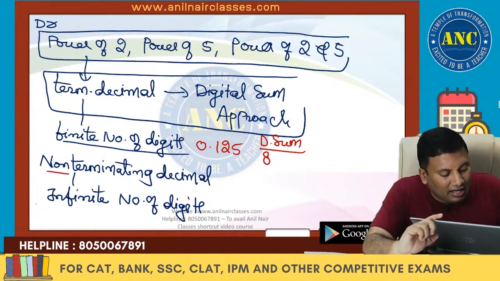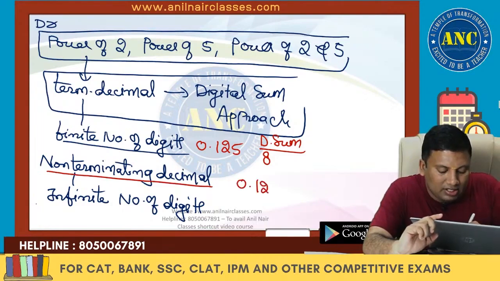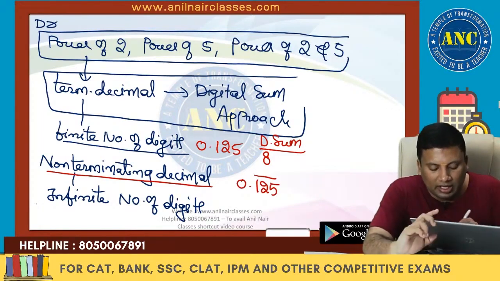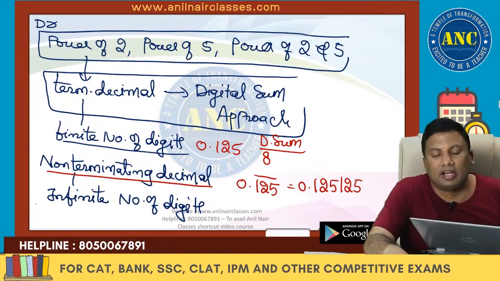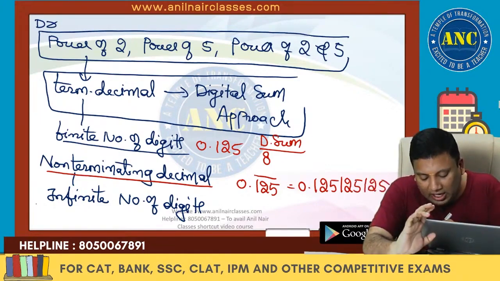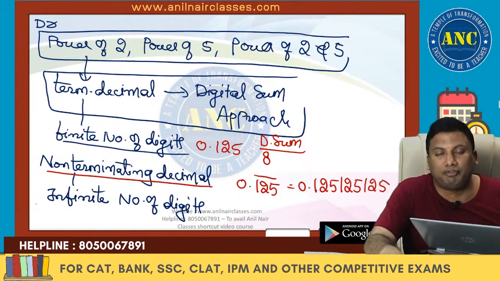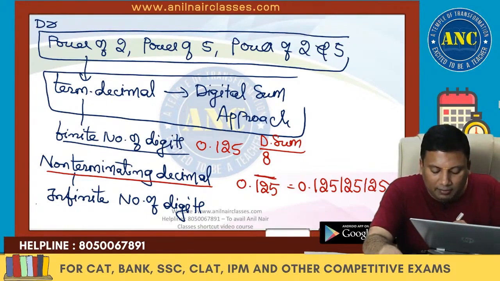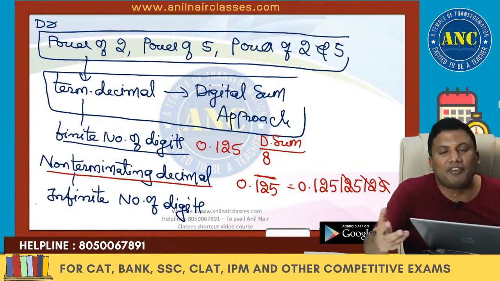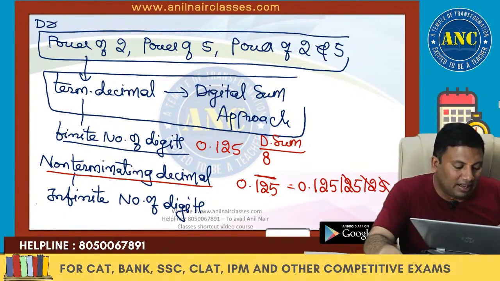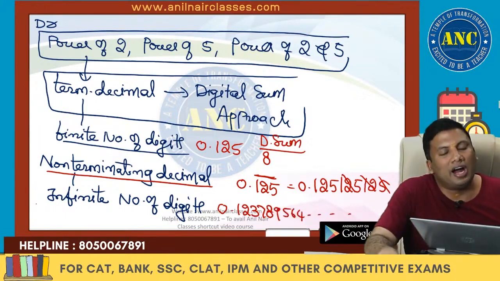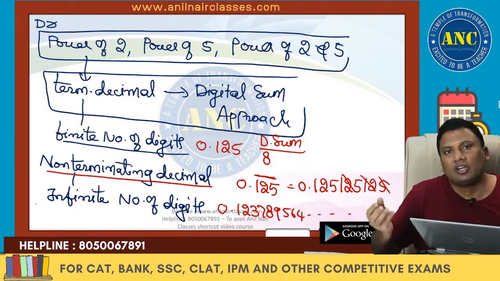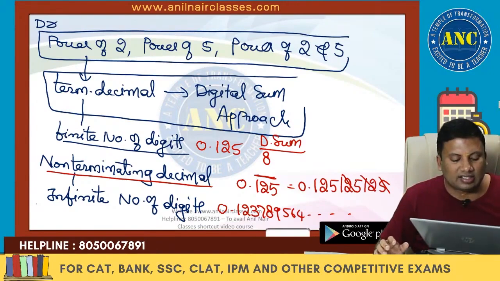It is 8. If it is a non-terminating decimal, this is 125 bar. If I write it twice, 8 plus 8 is 16, 1 plus 6 is 7. If I write it thrice, 8 plus 8 plus 8 is 24, 2 plus 4 is 6. If I am writing a bar, I am ignoring all these digits, so the digital sum will get affected. The digits could be anything, so if the digit values are not there, the digital sum will be affected.